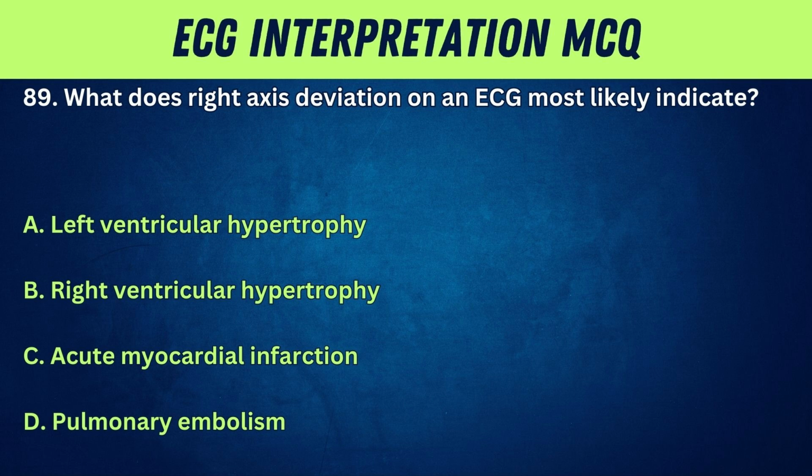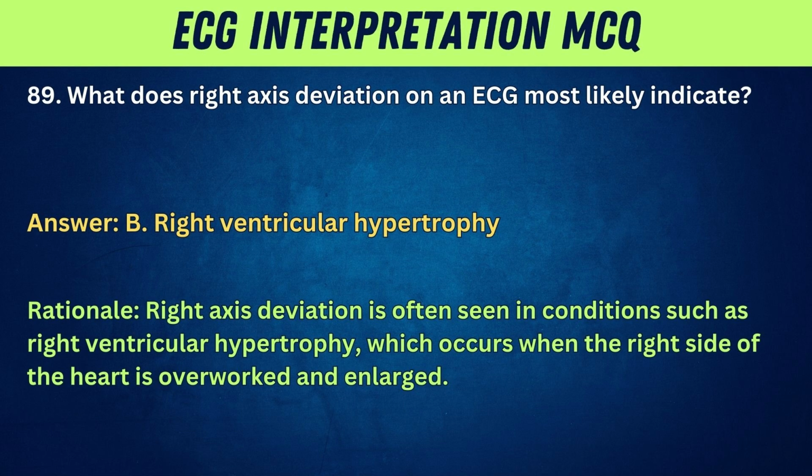89. What does right axis deviation on an ECG most likely indicate? A. Left ventricular hypertrophy. B. Right ventricular hypertrophy. C. Acute myocardial infarction. D. Pulmonary embolism. Answer: B. Right ventricular hypertrophy. Rationale: right axis deviation is often seen in conditions such as right ventricular hypertrophy, which occurs when the right side of the heart is overworked and enlarged.